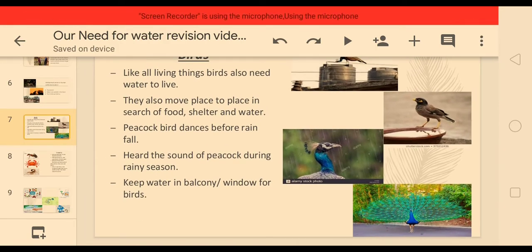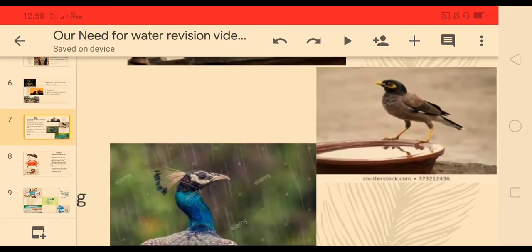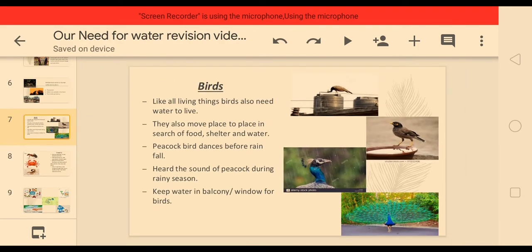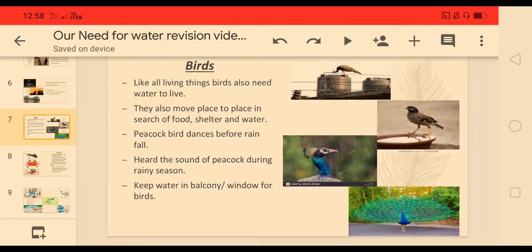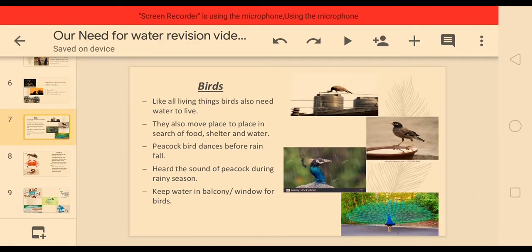Okay, birds cannot store water like us, but we can do one help for them. In the summer season, they have to roam very much for water. So if we want to help birds, especially in summer, what can we do? We can keep water in our windows, in our galleries, in our balcony, in a small pot, like this image. So birds can get the water easily, and they will visit your house regularly, if they know they will get water at your gallery or at your window. Okay, and you can observe different kinds of birds also.